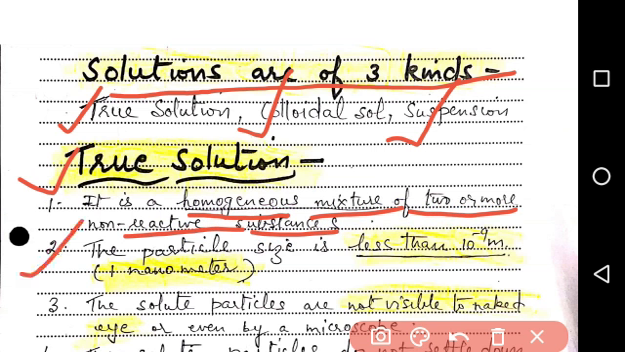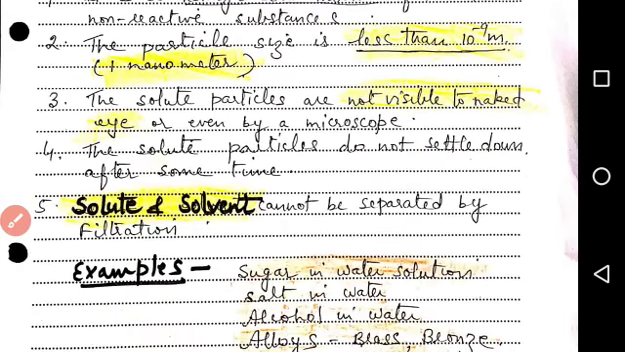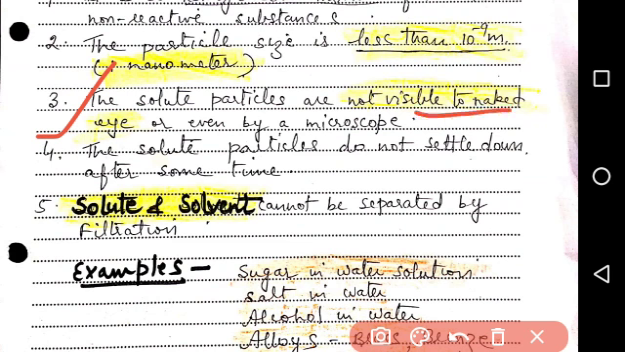Second point, the particle size in a true solution is less than 10 to the power minus 9 meter, which means it is less than 1 nanometer. Third point, the solute particles are not visible to the naked eye or even by a microscope. When a sugar solution is made, we cannot see the sugar particles, and even if we use a microscope, we still cannot see them because the size is very small, less than 1 nanometer.